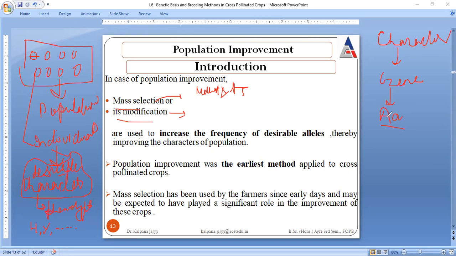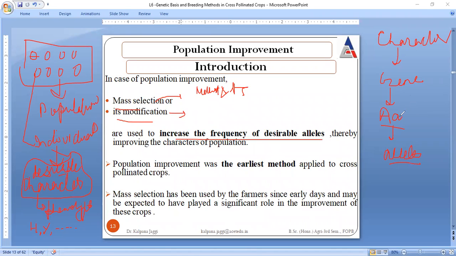These alternative forms of a gene are said to be alleles. That means if we move forward, population improvement is actually the improvement of a desirable character, so we can also say it is used to increase the frequency of the desirable allele.